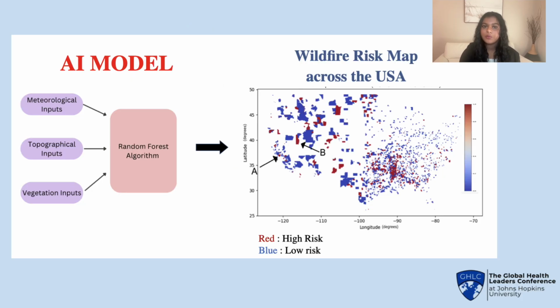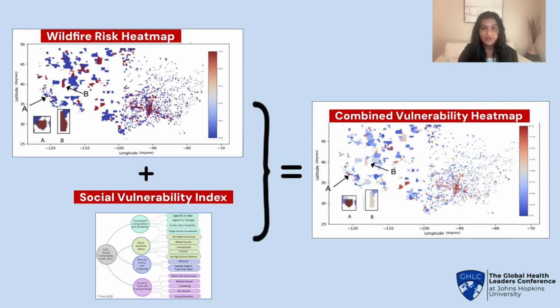In order to assess both the wildfire risk and social vulnerability of a community together, I first developed a robust artificial intelligence model using meteorological data from NASA and NOAA that predicts wildfire intensity on a per-day basis. This heat map shows the wildfire intensity predictions for the entire USA. As I talked about earlier, vulnerable populations are disproportionately impacted by wildfires.